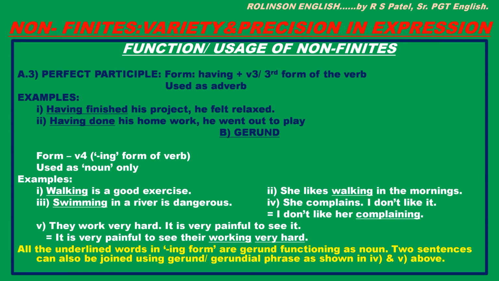Perfect participle. See the form. Okay? Having plus V3. That is third form of verb. Used as adverb now. Right? Examples. Having finished his project, he felt relaxed. And the example, having done his homework, he went out to play. Right? Here you see, here one action takes place earlier than another one, and both are connected.